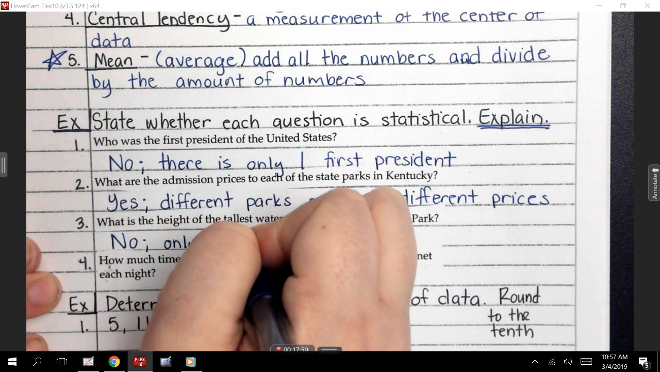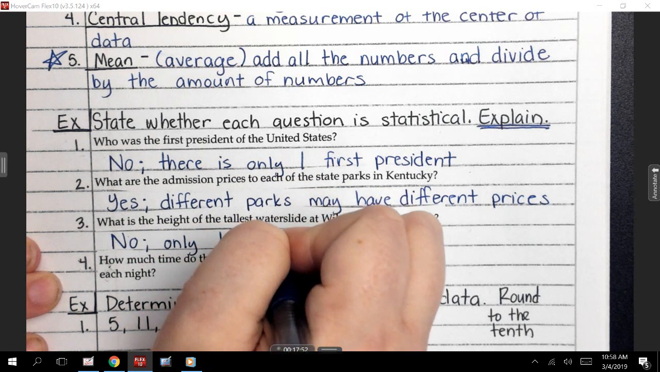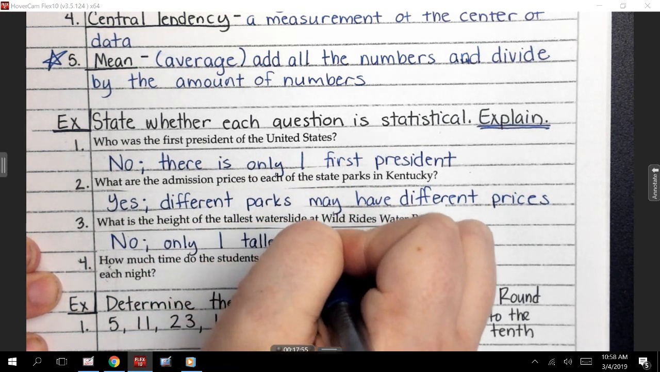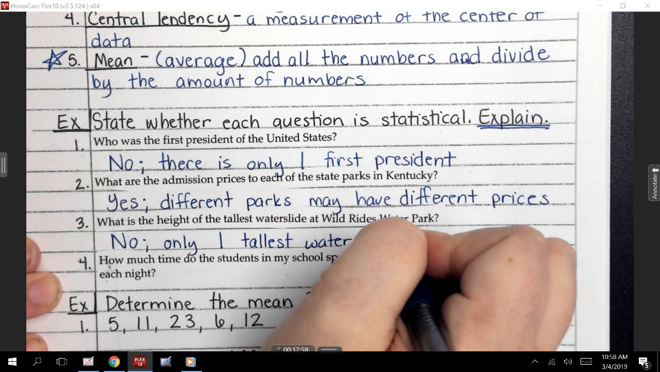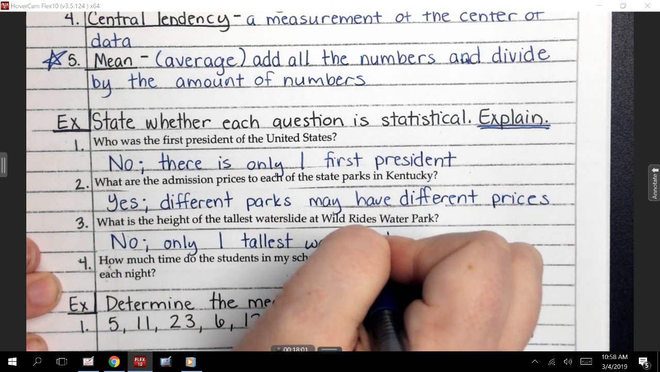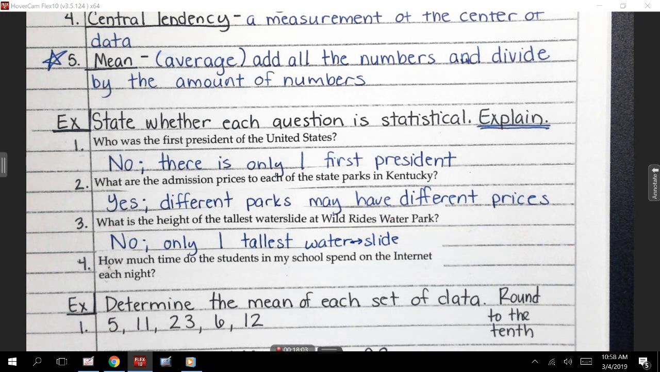one tallest water slide. I think that was supposed to be one word. Sorry. Okay. There's only one tallest water slide.